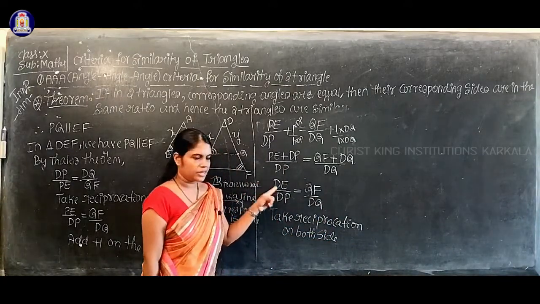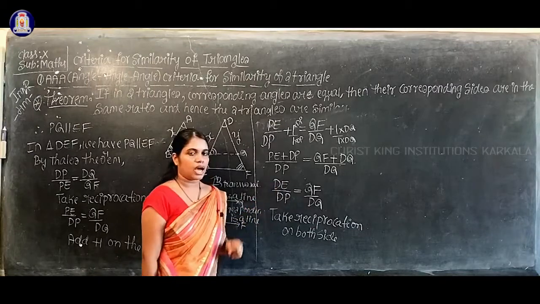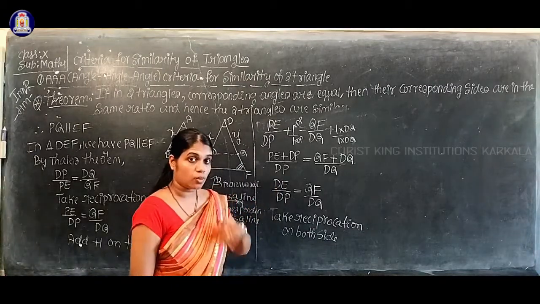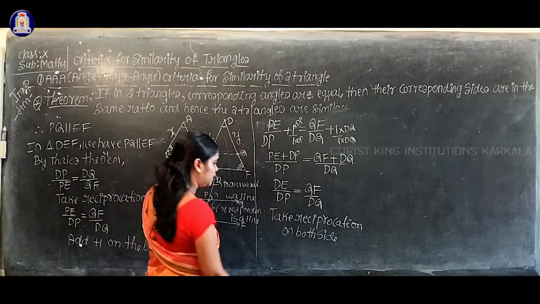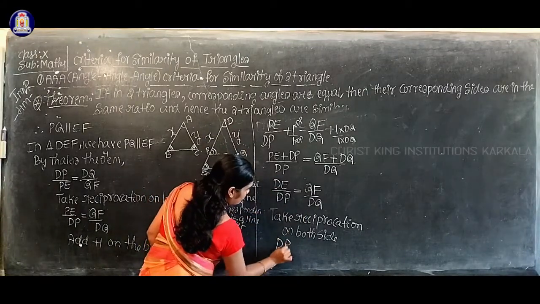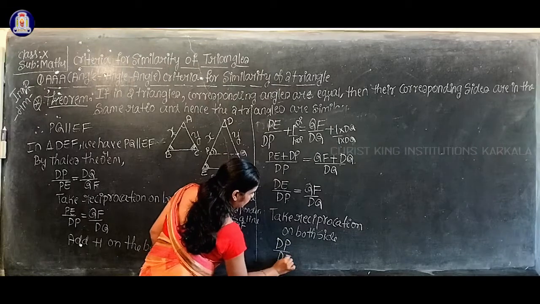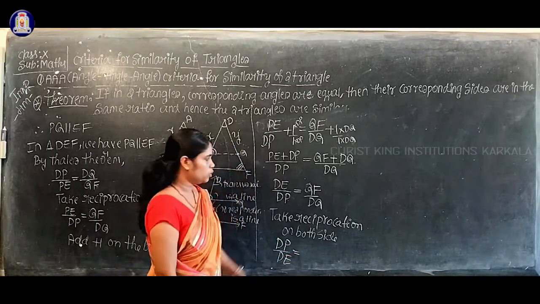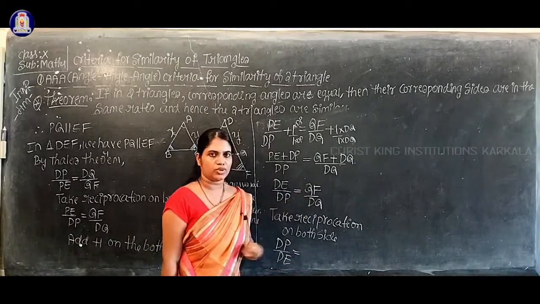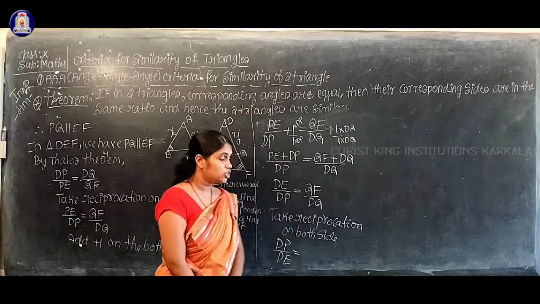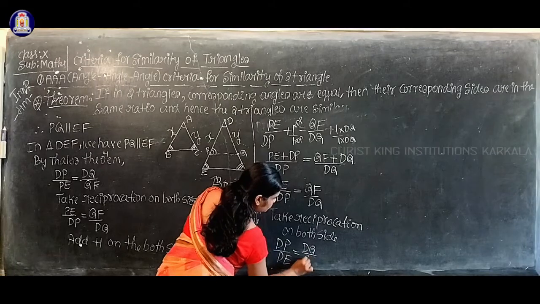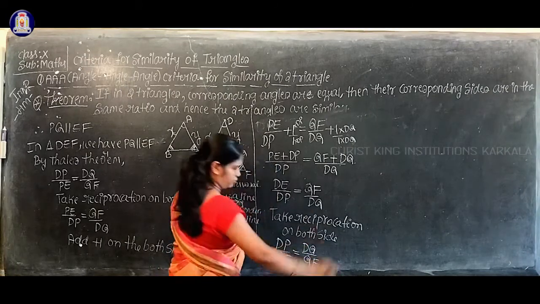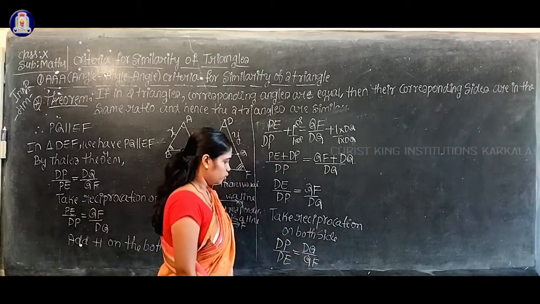Okay, so what will it become? DE by DP. After taking reciprocation, DE by DP upside down. What will it become? DP by DE equal to QF by DQ. After taking reciprocation, what will it become? DQ by QF. Okay, yes.